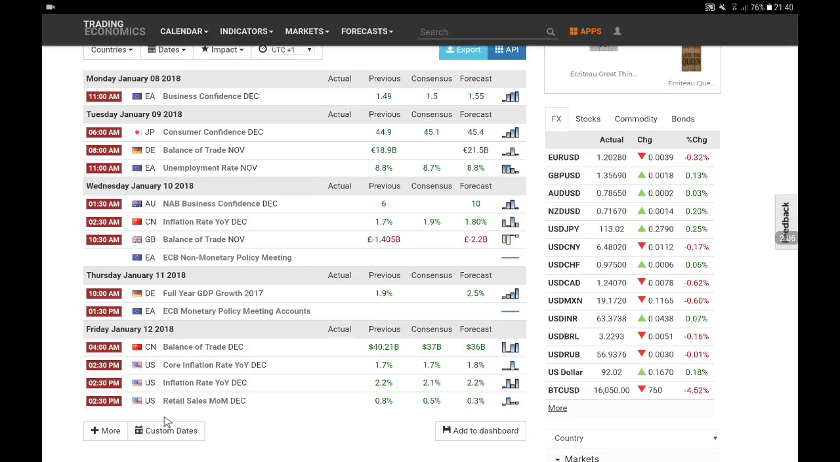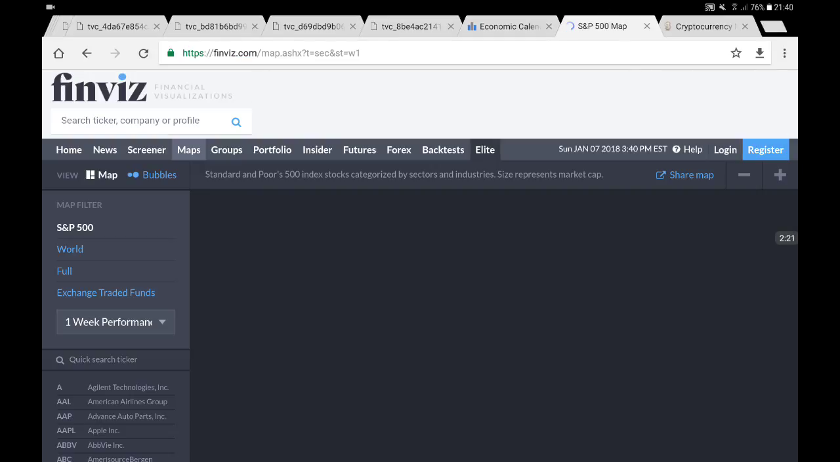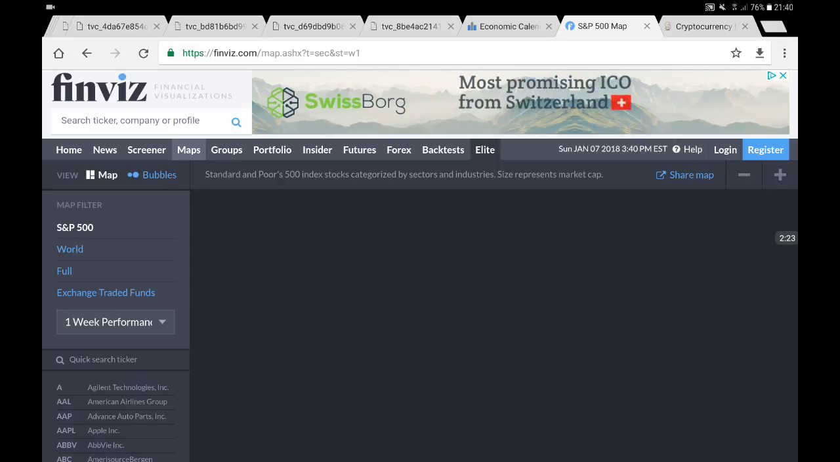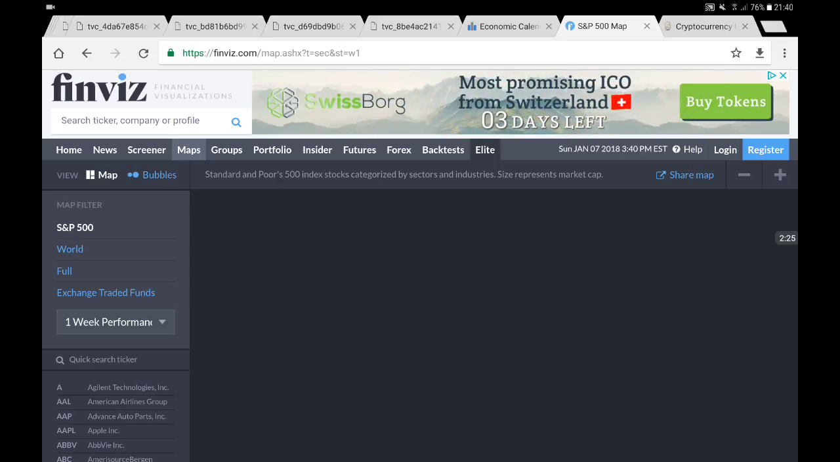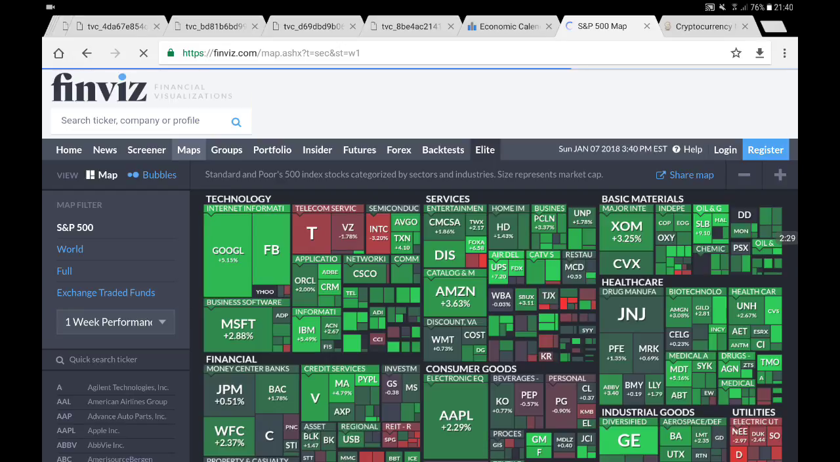And back in the US, we're going to have the core inflation rate year on year for December, the inflation rate year on year for December, and also the retail sales month on month from December. So that's it for the economic calendar. Now let's have a look at the S&P 500 sectors map for the weekly performance. So let's bring it back.